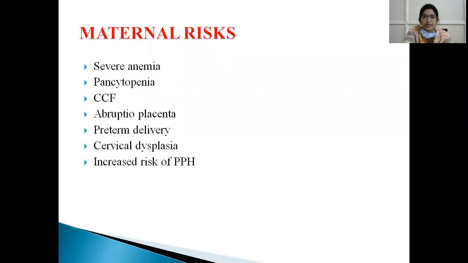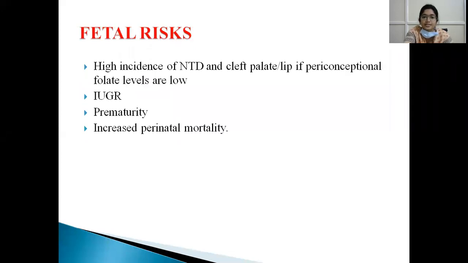So what are the maternal risks? Mother may present with severe anemia, pancytopenia, congestive cardiac failure, abruptio placenta, preterm delivery, cervical dysplasia, and increased risk of postpartum hemorrhage. So what are the fetal risks? There is a high incidence of neural tube defects, which we see as spina bifida, cleft palate, cleft lip, meningocele, meningomyelocele. All these might be present because of